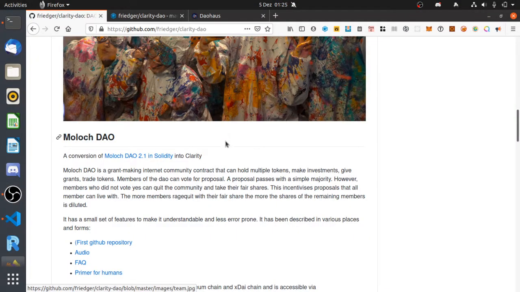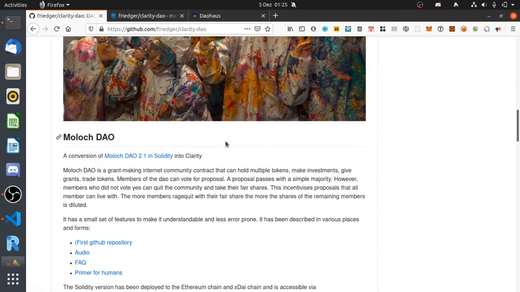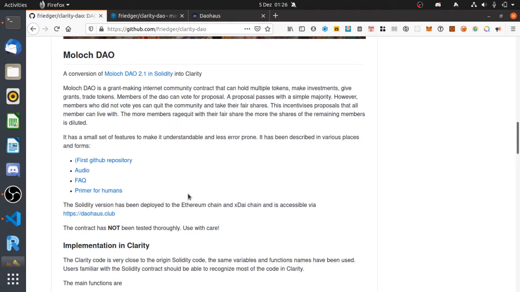Clarity DAO is my submission to the hackdefi hackathon. Clarity DAO is a translation of the Moloch DAO in Solidity into the Clarity language. Moloch DAO is a grant-making internet community smart contract.